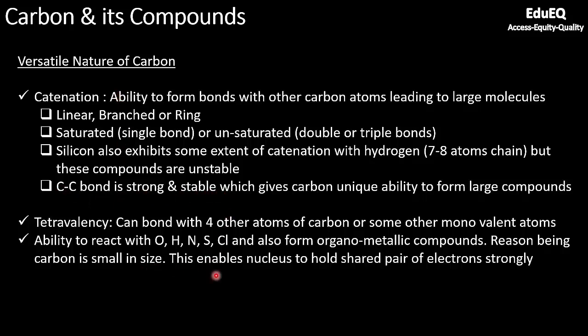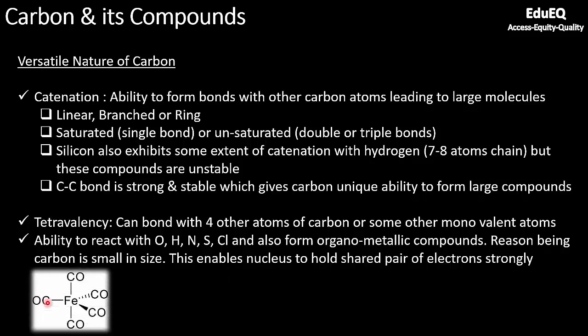If you go back to the chapter on periodic classification of elements, you will see that as you go down the group, the size of the atom increases, and the pull of the nucleus on the outermost electron reduces. Since carbon is small, the nucleus is pulling the outermost electron with a good amount of force, and that is the reason why carbon-carbon or carbon with any other atom is able to form a strong bond, because it keeps the electron held within the shell.